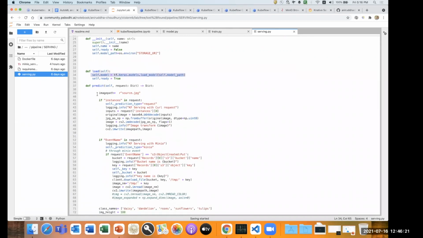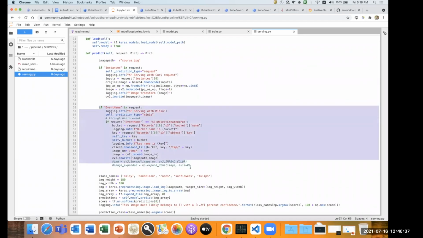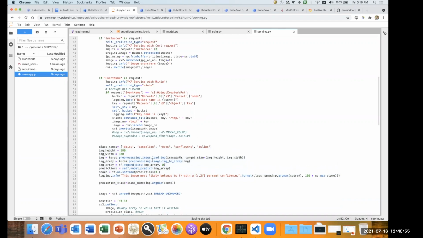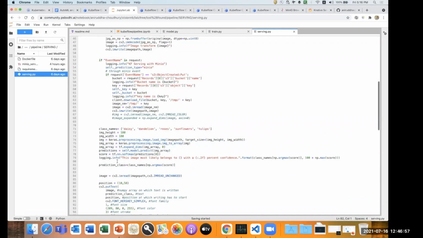And once you do that, we are doing some sort of batch operations. Now we have two operations. If the incoming images is not real time, it's a batch pre-processing, batch prediction, we can do a batch prediction also. If the incoming event name is on the MinIO services, it will try to load the images from MinIO, and it will try to save the images from MinIO and do the pre-processing and try to predict on top of it. So I have an image classification of 5 classes, where it's about 5 flowers, where it will try to predict which flower is which on top of that. So I can load the model on top of that, and I can try to predict on top of that.